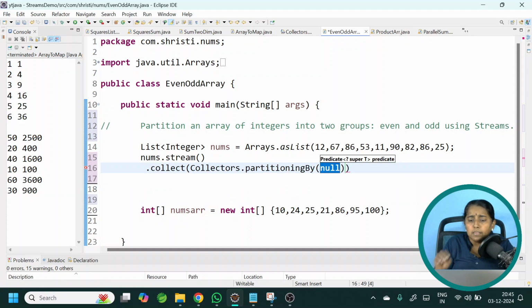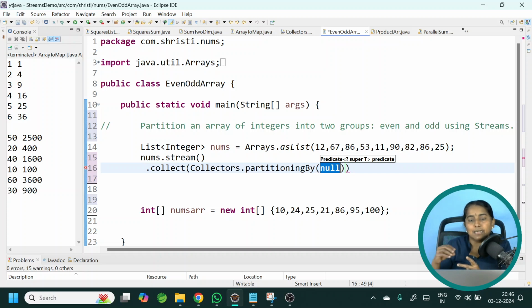Now this method has to partition the data as even numbers and odd numbers. What is the condition that is required? That condition has to be specified. Predicate, as you all know, is a functional interface wherein you have to provide the condition. It will either return true or false. Based on the result, you will be getting a list of integers. If the condition is true, you will get a list of integers which are even. If the condition is false, you will get a list of integers which are odd.